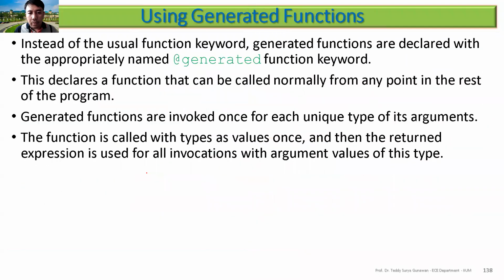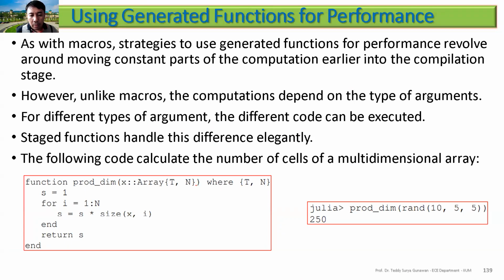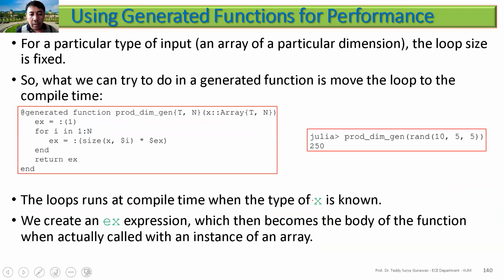So then we can use the generated function keyword, which declares that a function can be called normally from any point in the rest of the program. It means you generate first, before the compilation, even before the macro. You see here the code that calculates the number of cells of a multi-dimensional array. So you return the size, 250, and then now you can put generated here and do the same thing, 250.